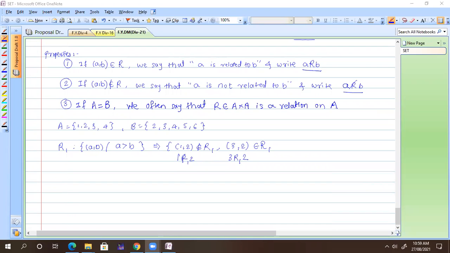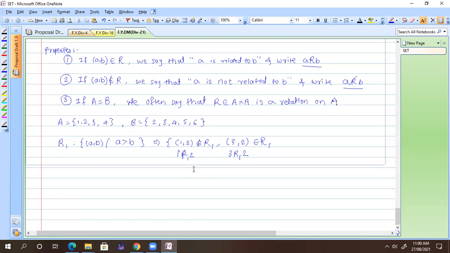Instead of talking about A cross A, we say R is the relation on A only. So when I talk about only on A, it means both the sets are equal. Sometimes we say that R is the relation on integers, so it means you have integers Z cross Z in your frame of reference. Got it? Yes. So A cross A: whatever elements you have, each element may be related to itself. It depends on the relation, of course.